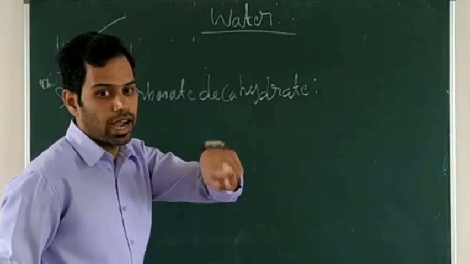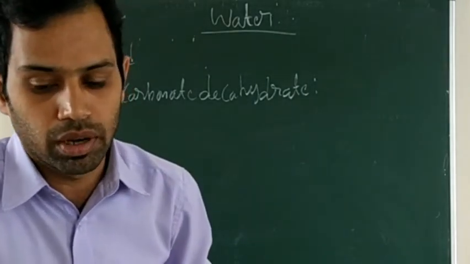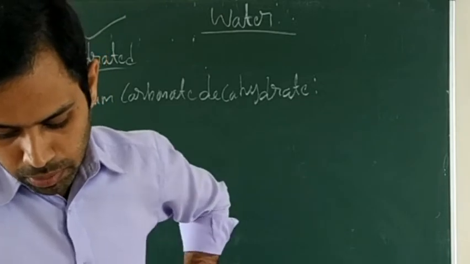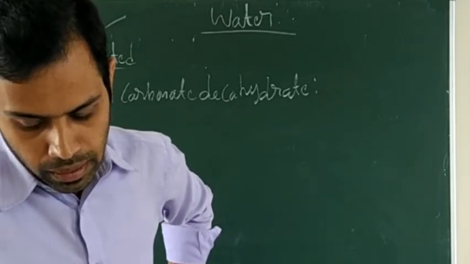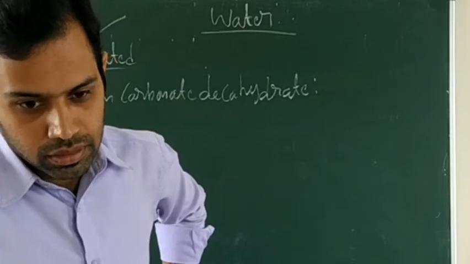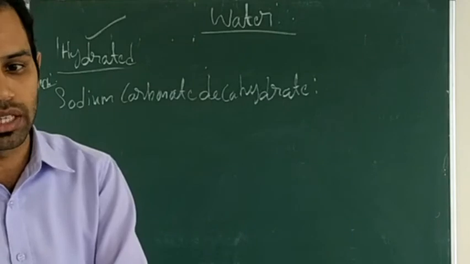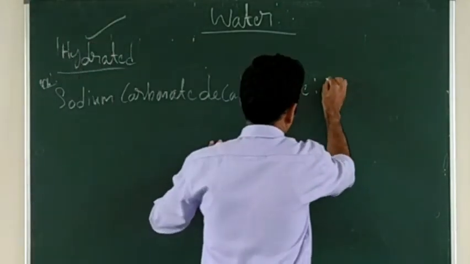Sodium carbonate decahydrate. Can you tell me the sodium carbonate molecular formula? Na2CO3. Sodium carbonate, Na2CO3, decahydrate, 10H2O.